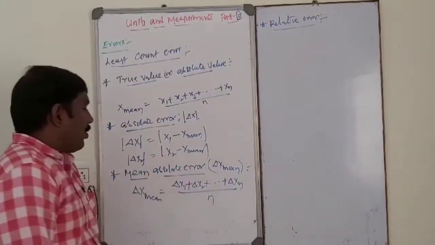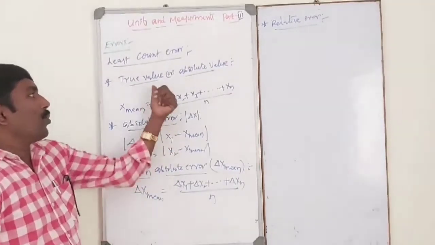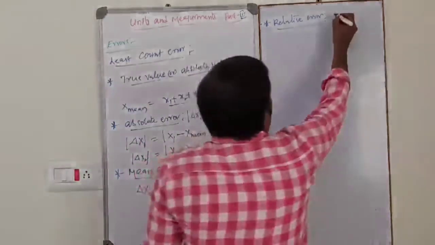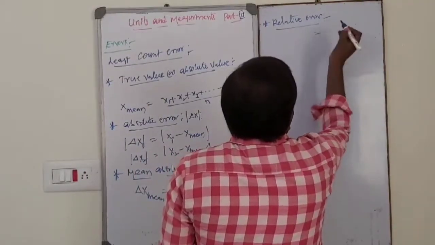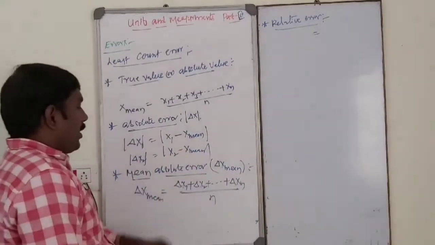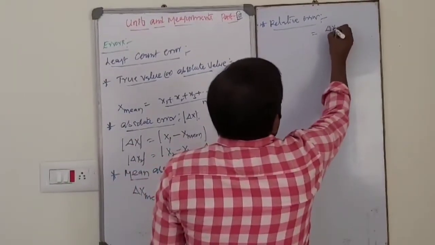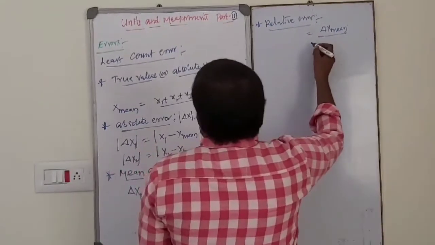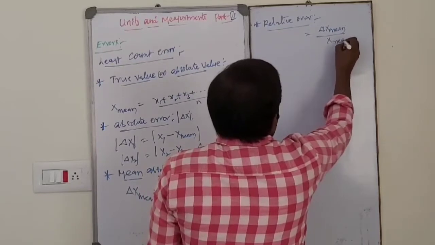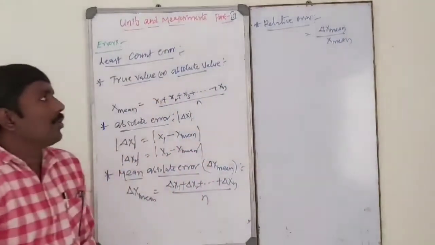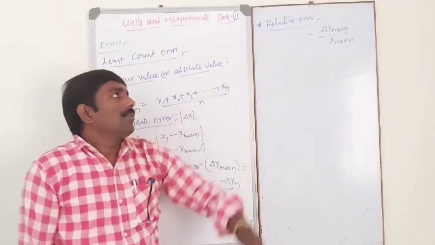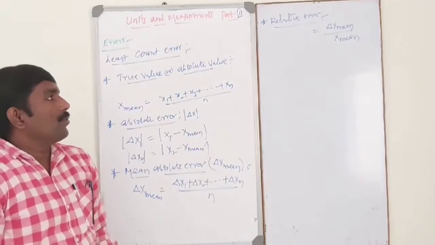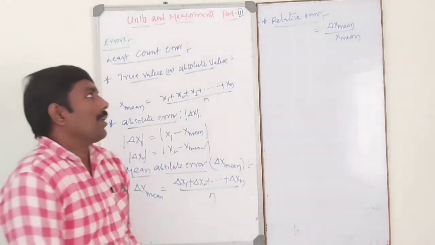Simply the ratio of mean absolute error to the true value, that is x mean, is nothing but relative error. The ratio of mean absolute error to the true value or actual value is relative error.